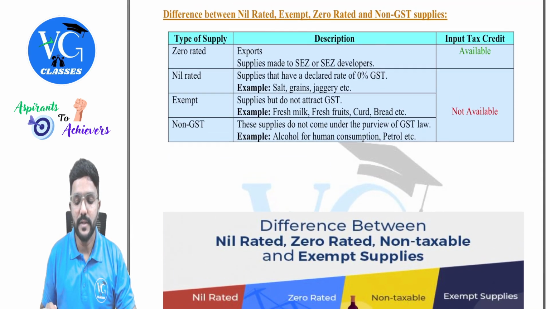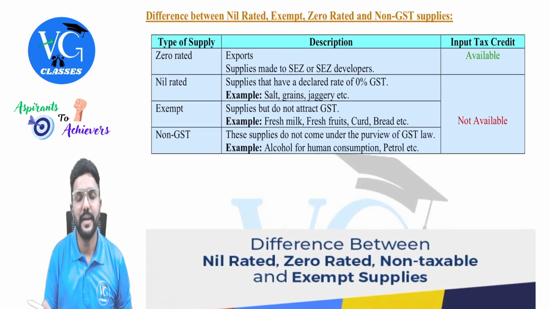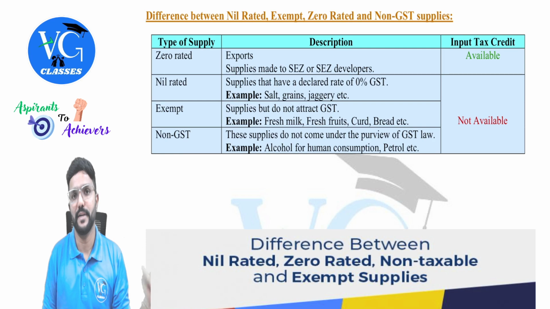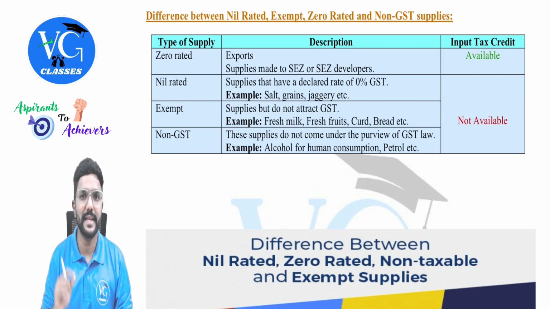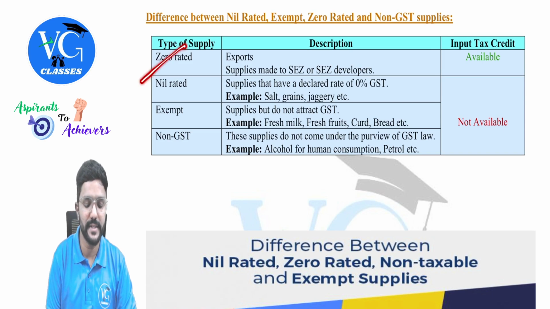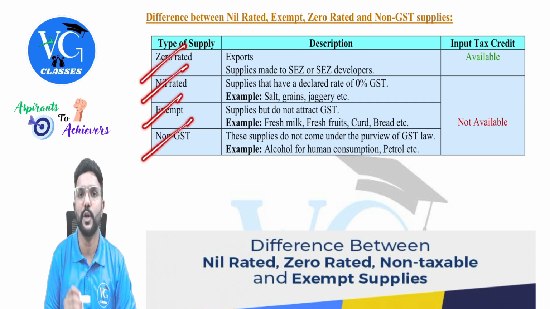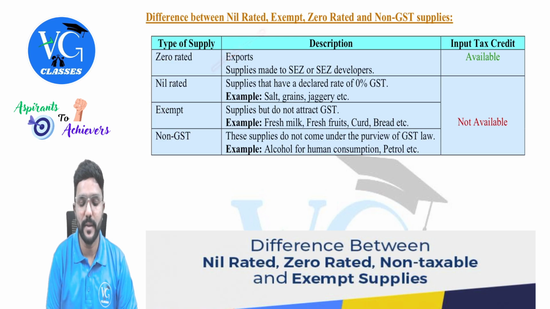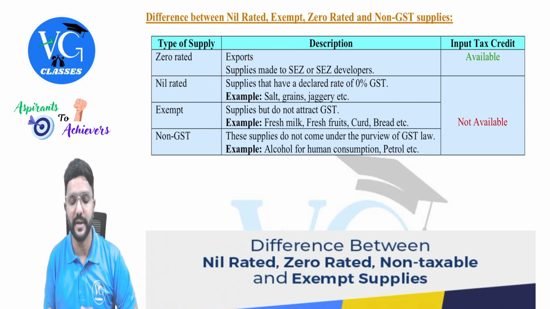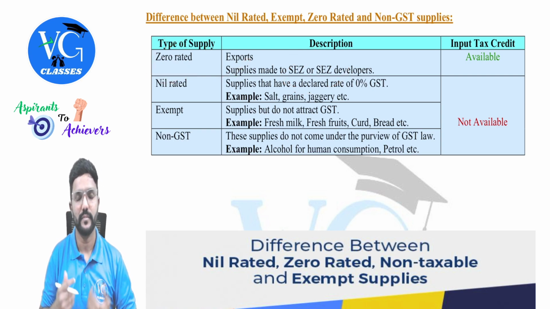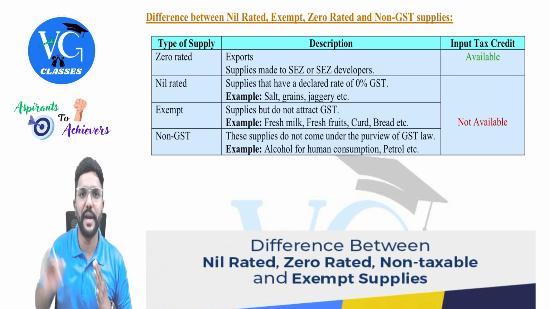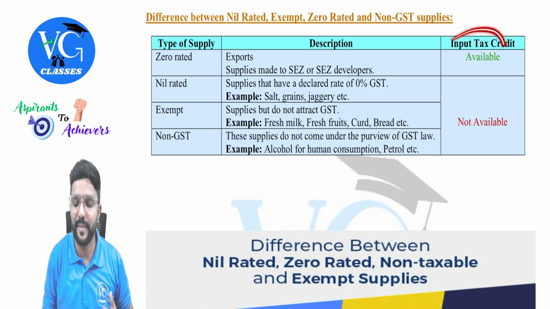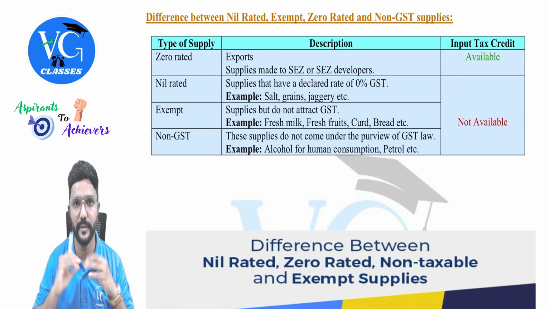Okay. So you can come to this. I have given this table at the end of the input tax credit chapter, guys. So you can just open it. At the end of the input tax credit chapter, I have given this table with respect to zero rated supply, nil rated supply, exempt supply, and non-GST. So what is zero rated supplies? Exports as well as supplies made to SEZ or SEZ unit or SEZ developer are called zero rated supply. And if my outward supply is zero rated, on my inward supply, can I claim ITC? Yes, input tax credit is available.